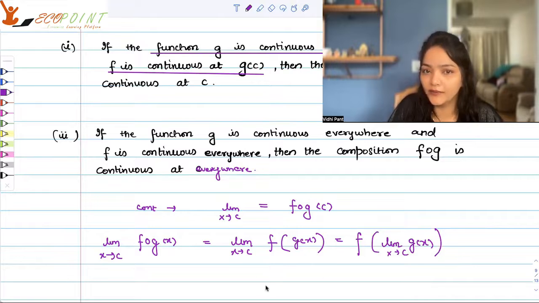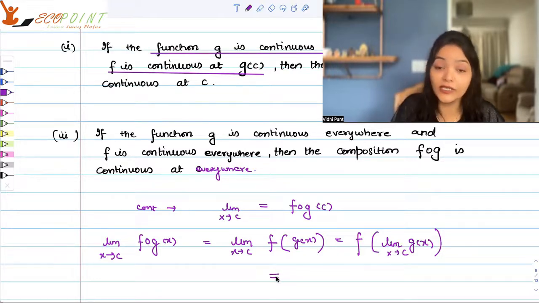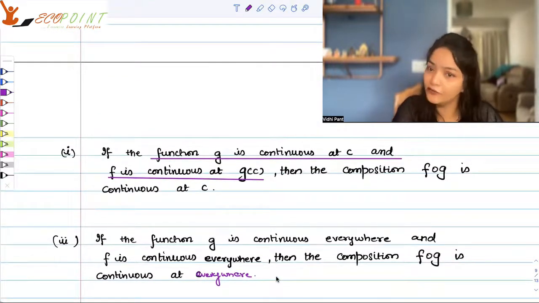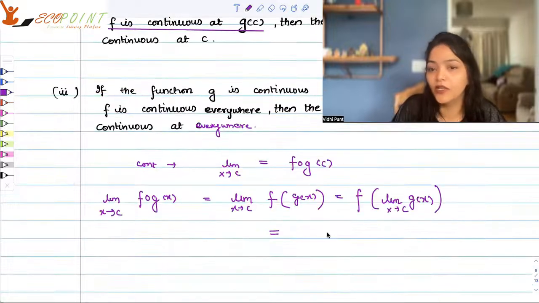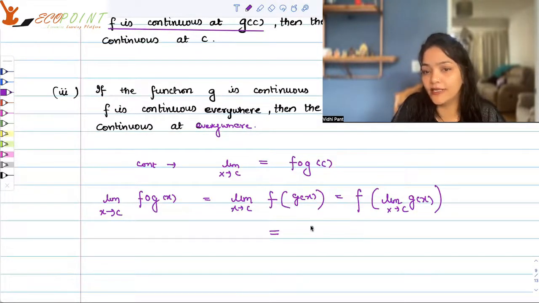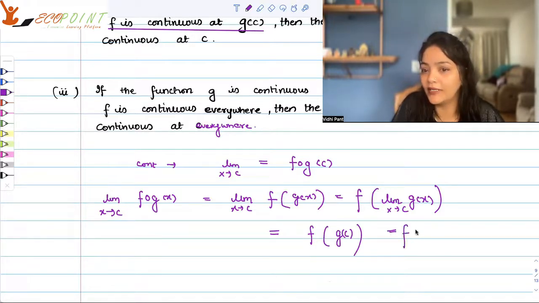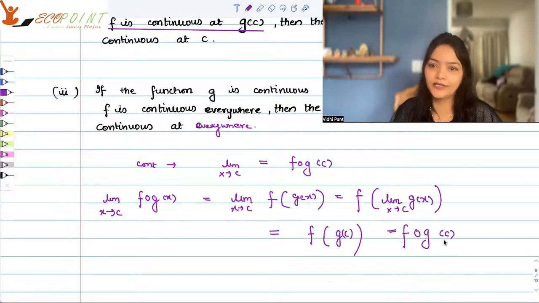So it becomes this. And since g is continuous this time, now we are talking about continuity. g is continuous at c and f is continuous at g(c). So g is continuous at c, that means the limit will be equal to the functional value at c. So what do I get? I get f of g(c). That means by definition of composition, this is nothing but f of g at c.